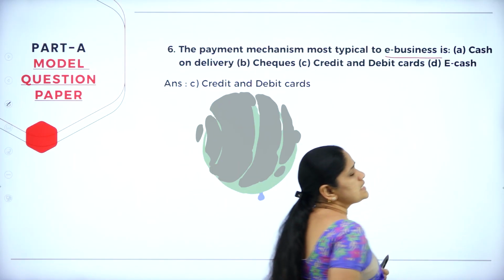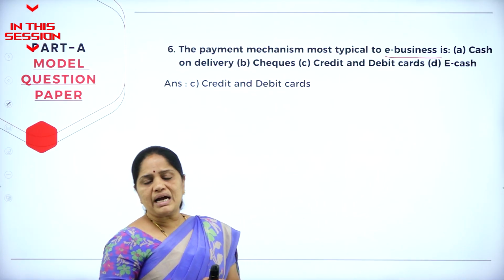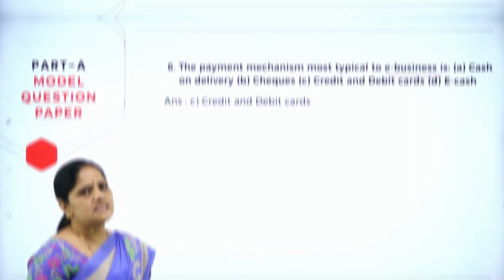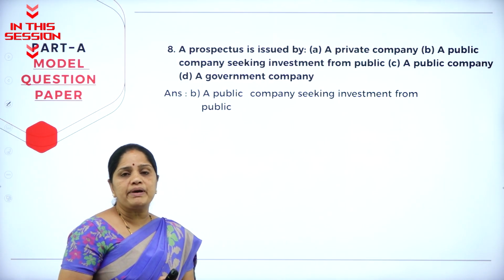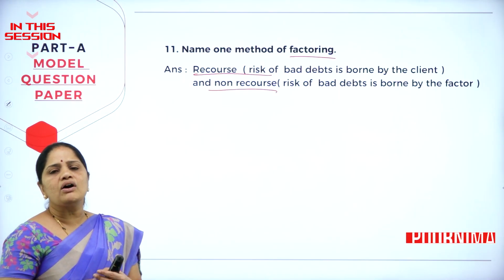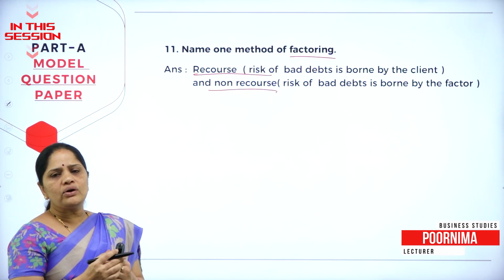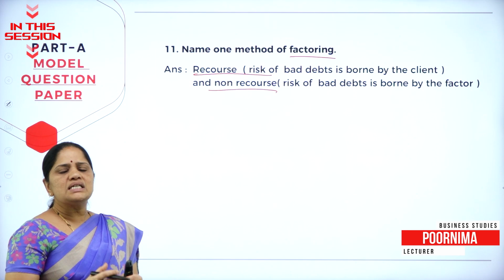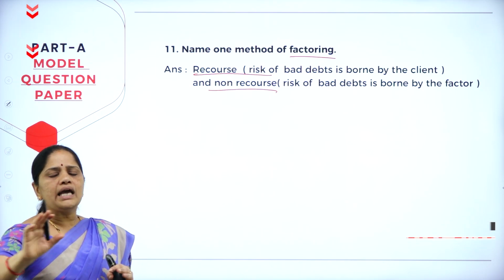What is e-business? E-business is nothing but electronic business. Which company has to issue prospectus? It is usually the public company. What is the meaning of the word factoring? Factoring is nothing but you are just selling your debtors to one agent.